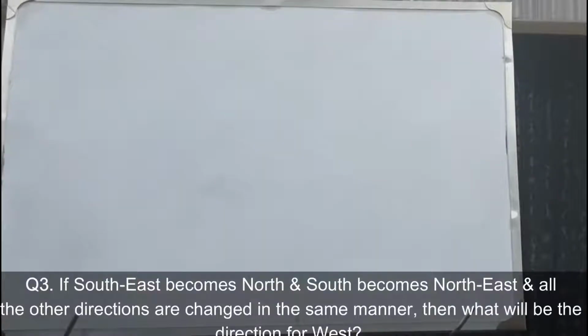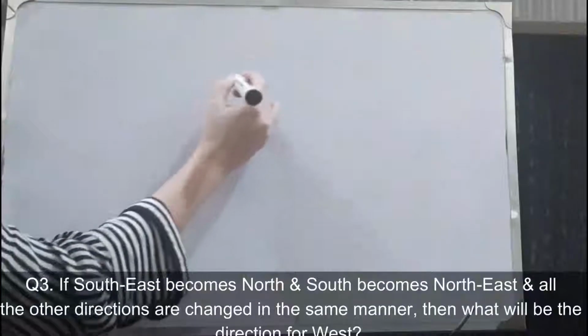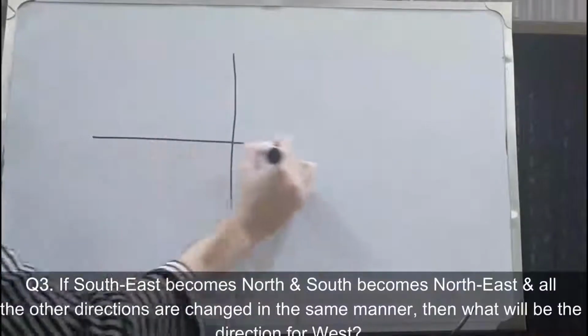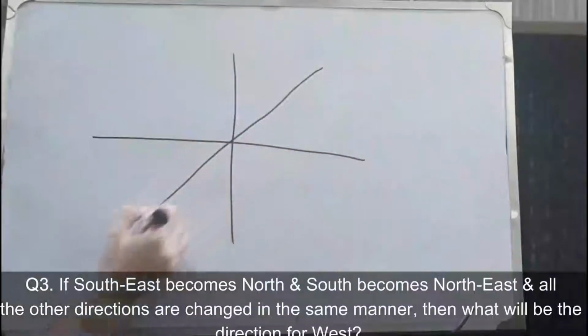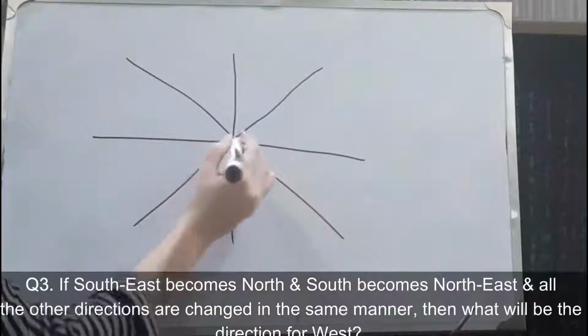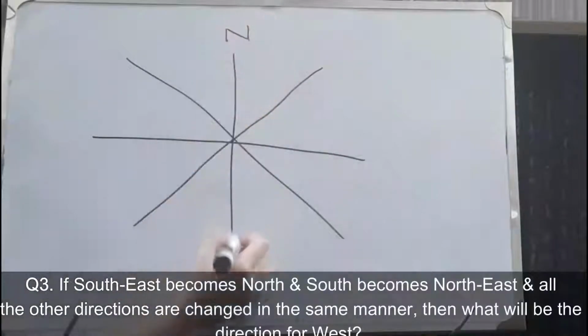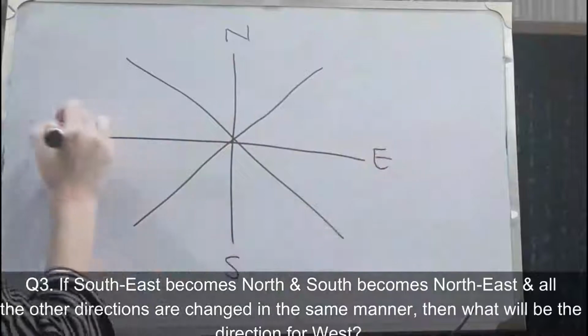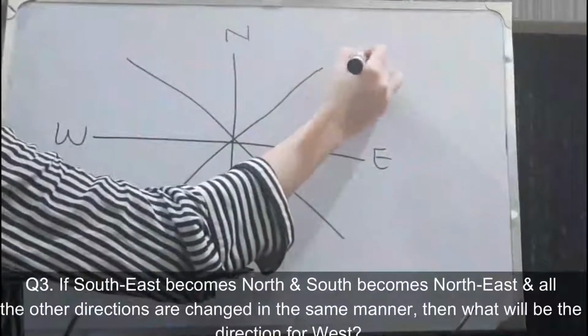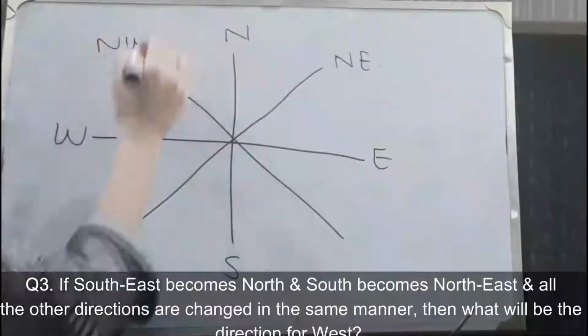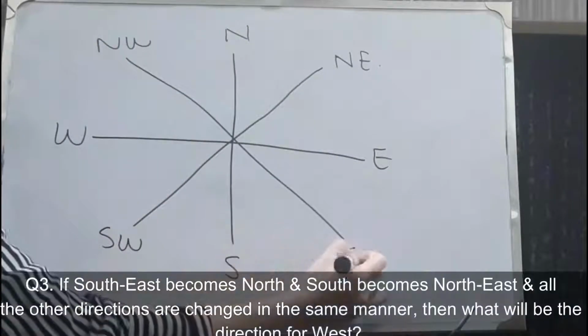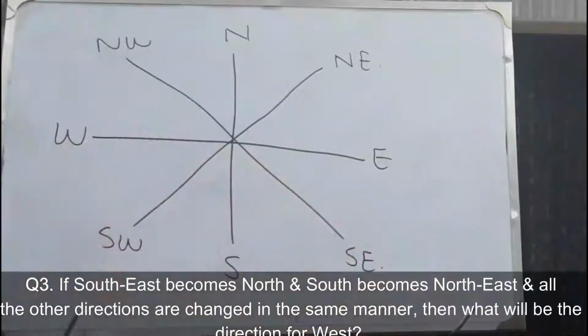Question 3. If southeast becomes north and south becomes northeast and all the other directions are changed in the same manner, then what will be the direction for west? तो इसके लिए हम पहले ओरिजिनल एक्सिस ड्रॉ करते हैं. अब लेट्स सी उसने किसको नॉर्थ कहा है.